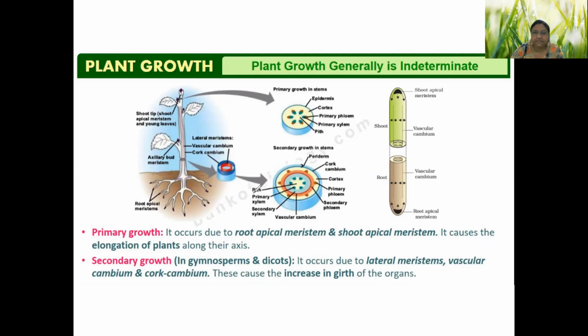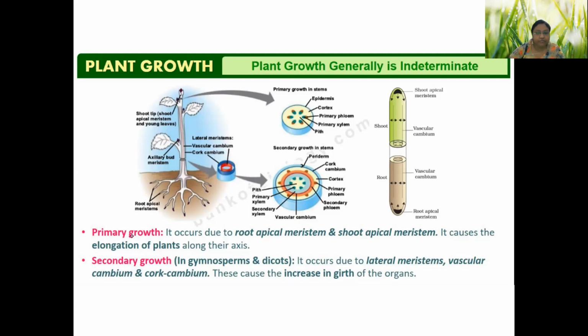That's why you must have seen that at the young stage plants and stems are quite tender, flexible, and green in color. But as they grow old, the woody part of the stem increases, and a tree is very difficult to cut, and the outermost part is non-living. That is attributed to secondary growth of the plant.